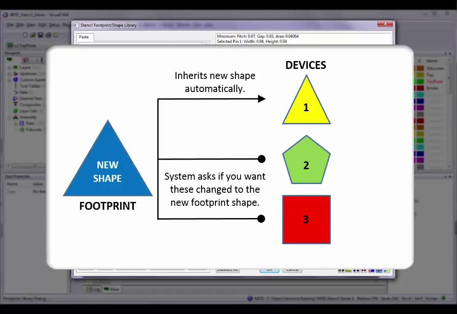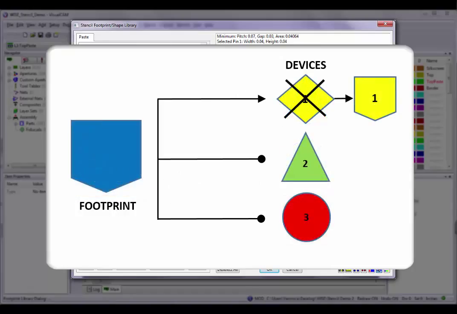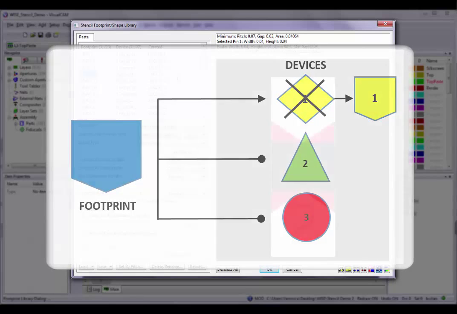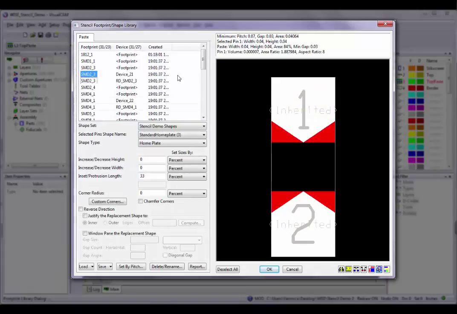Likewise, during device pin shape reassignment, if the same shape was assigned to the footprint and the device pins, the reassignment will be ignored and any existing shape assigned to the device pin will be removed, so that the device inherits the shape from the footprint. The preview window will display the shape that will be generated for the selected device, regardless of whether or not the shape comes from the device or is inherited from the footprint.